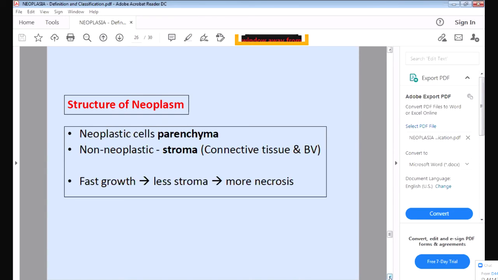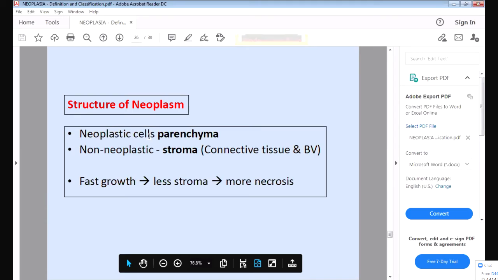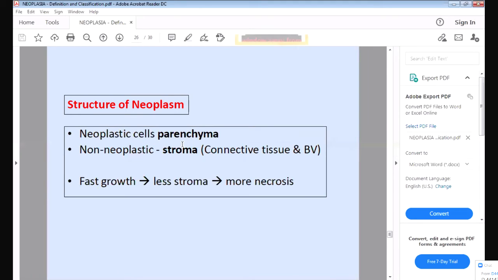Then the structure of the neoplasm. If you observe the neoplasm under the microscope, you will have two types of tissue. First, you have neoplastic cells, which are the tumor cells, and the area where the tumor cells are is called the parenchyma. The area where there are no tumor cells, only fibrous tissue, connective tissue and blood vessels, is called the stroma. So there are two areas of the tumor. The area with neoplastic cells is the parenchyma, and the area with connective tissue and blood vessels is the stroma.